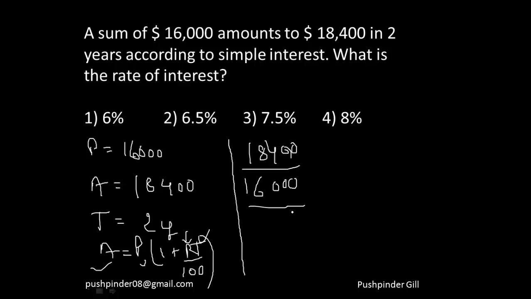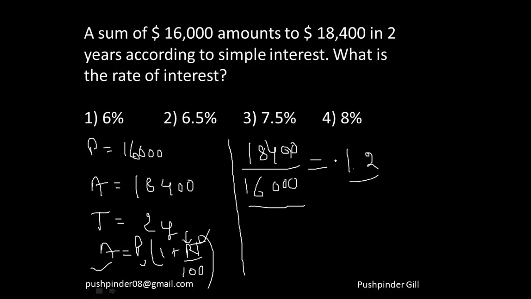Try calculating it. Let's suppose it comes out to be something like 1.2. If it is 1.2, that means it's an increase of 20%. 20% in 2 years means an increase of 10% per year.